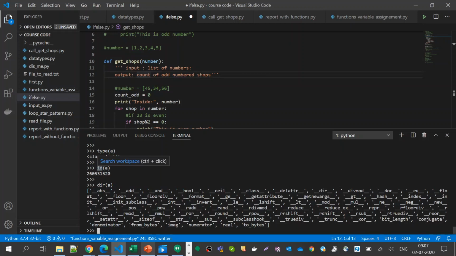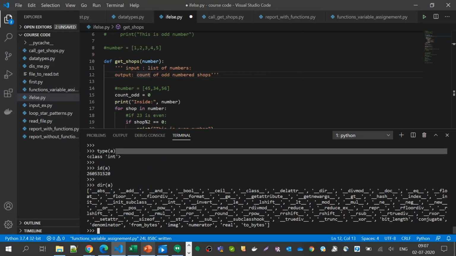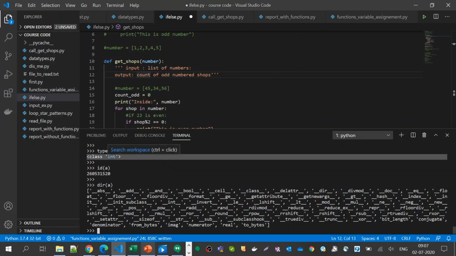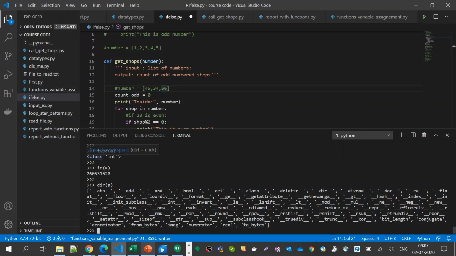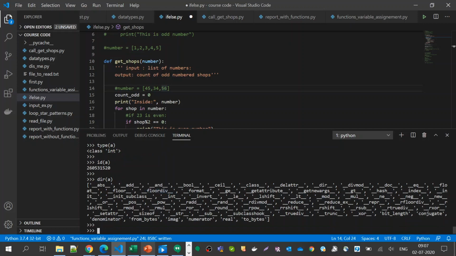ID gives us where it resides, and the type gives us an idea about what kind of object it is. Actually, we can create our own classes. When we initialize a variable of our own class and do type of that variable, it will give class and your class name, something like my class. So that is about objects and how to visualize objects when we are programming.